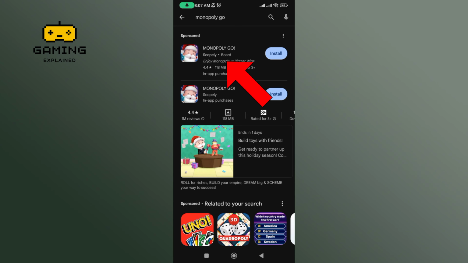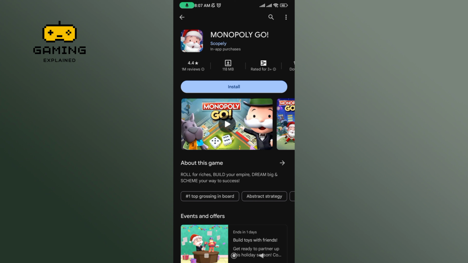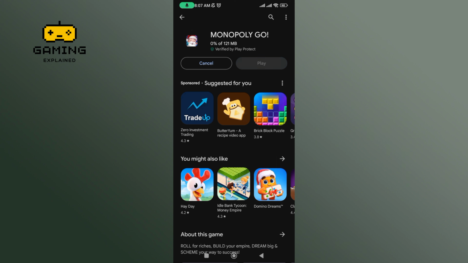Tap on the Monopoly Go game. There you can find the install button. Tap on it. It'll take a while to download this game.